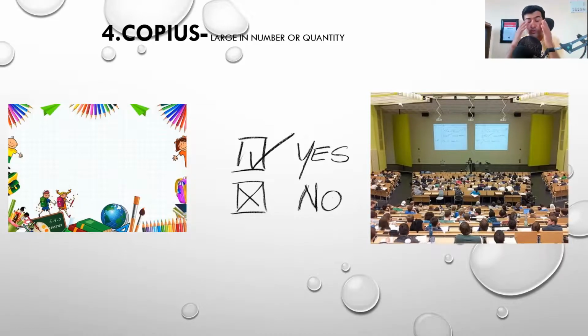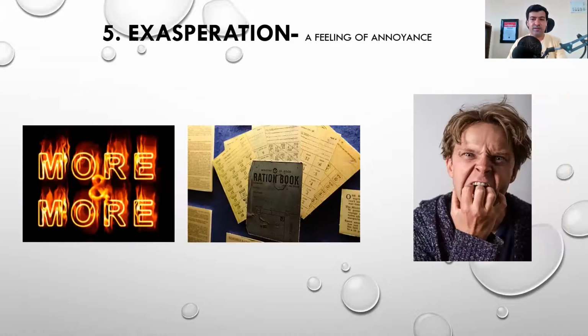But then you have to close your eyes and see that mental movie, that you are standing on a podium or on a stage, and you're giving a lecture to many people. So whenever you hear that word copious, you'll be able to relate it with a large quantity. Next is exasperation, feeling of annoyance.